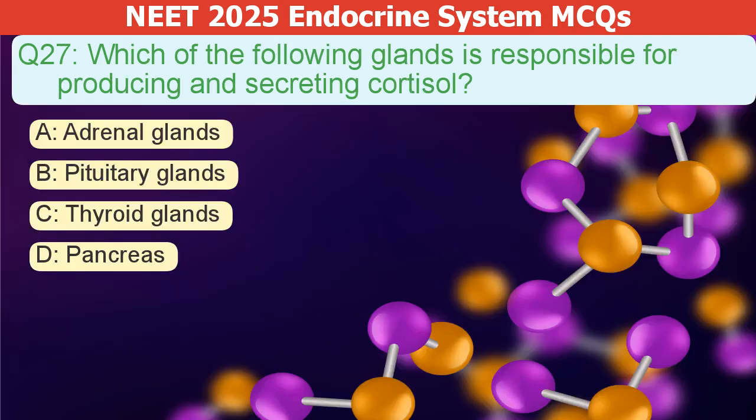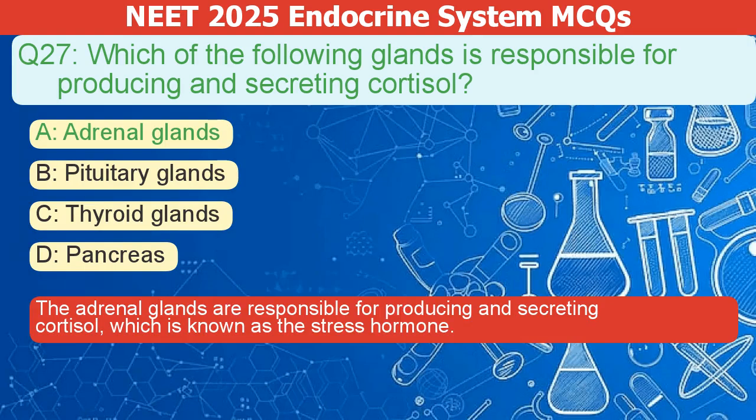Which of the following glands is responsible for producing and secreting cortisol? A. Adrenal glands. B. Pituitary glands. C. Thyroid glands. D. Pancreas. The correct answer is A. The adrenal glands produce and secrete cortisol, the stress hormone.